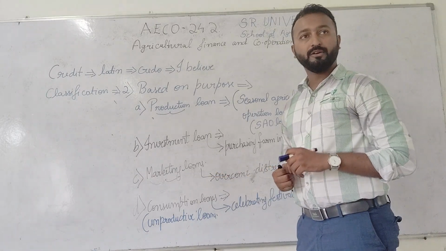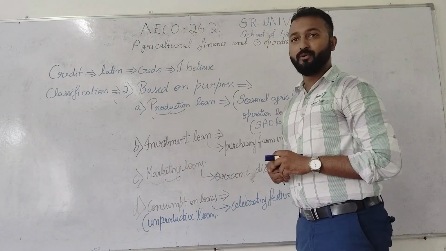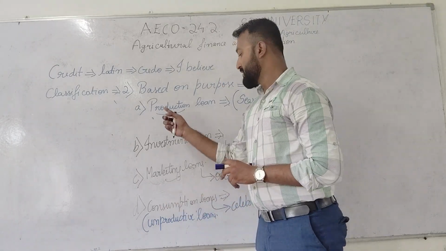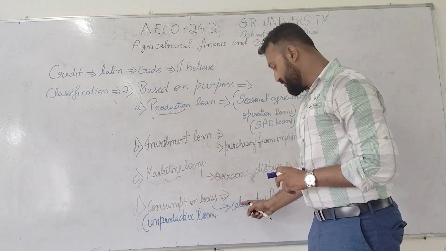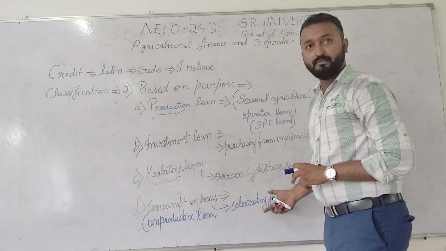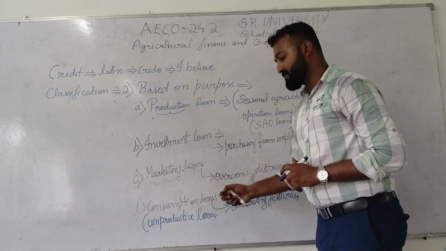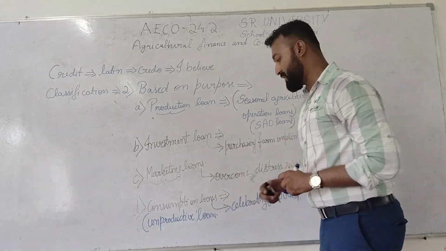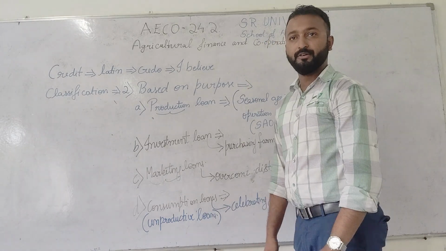That means in order to get the better price for the farmers' commodities, the market loans will be provided. And next one is consumption loan, the last one based on purpose. So what do you mean by this consumption loans? Consumption loans are nothing but those loans which are used for celebrating festivals, fairs, marriages or any other practices, customs or habits. Hence, it is not productive in nature, it is called as unproductive loans. These consumption loans are also called as unproductive loans.